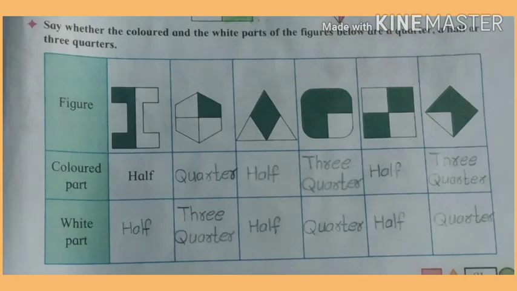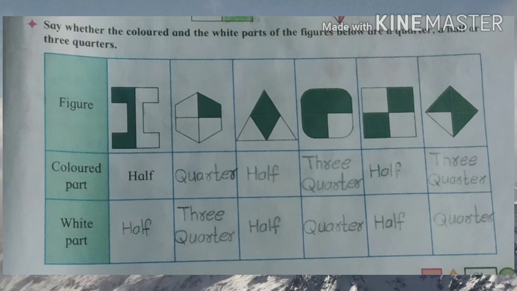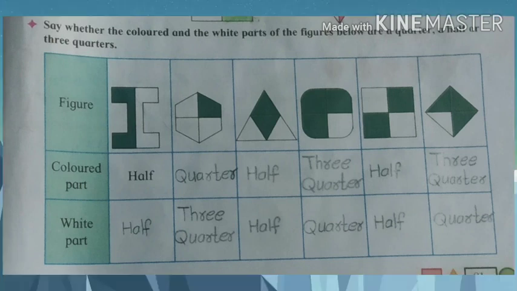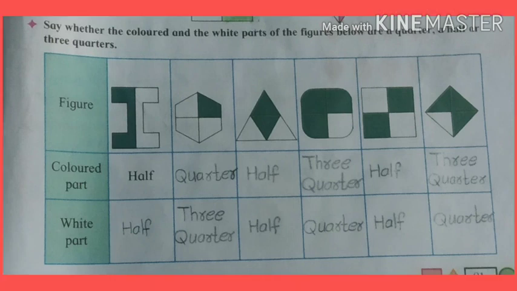Color 3 quarters of the pictures below. In this picture, I give 3 examples and I have colored 3 quarters in the pictures. Say whether the colored and the white parts of the figures below are a quarter, a half, or 3 quarters. Now here are 3 pictures, figures are given, with colored part and white part also.